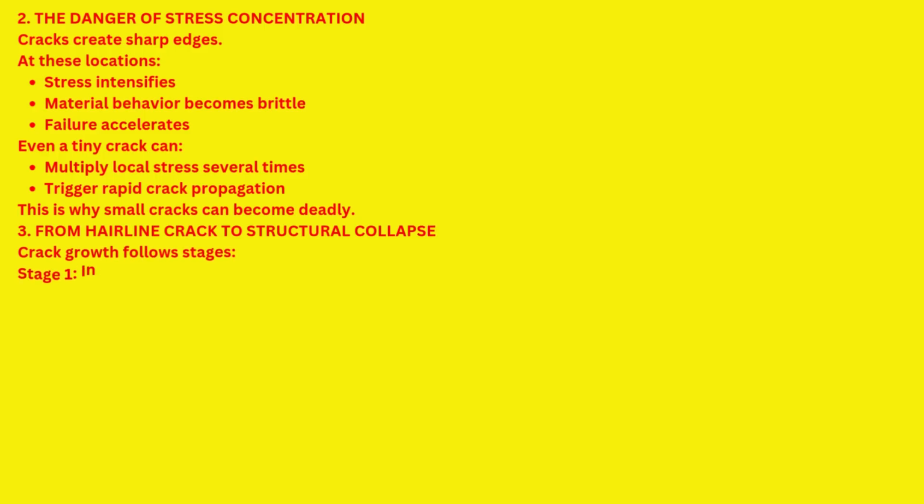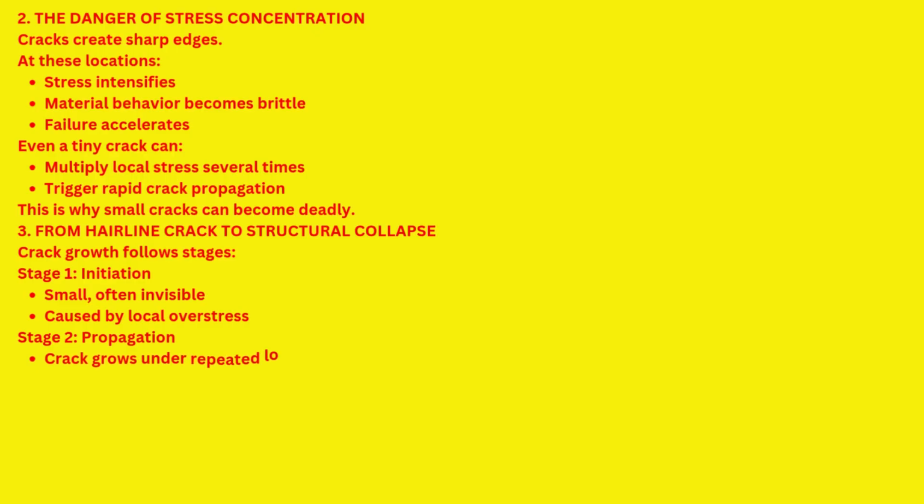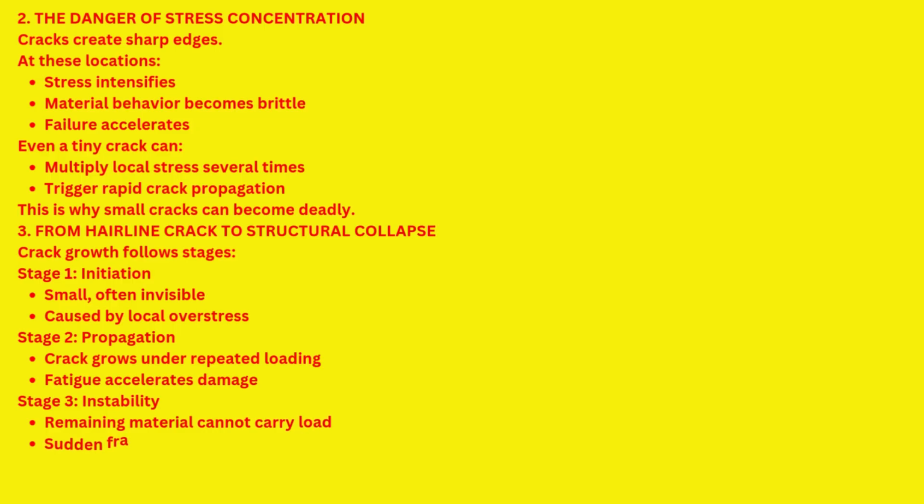3. From hairline crack to structural collapse. Crack growth follows stages. Stage 1. Initiation. Small, often invisible, caused by local overstress. Stage 2. Propagation. The crack grows under repeated loading, and fatigue accelerates damage. Stage 3. Instability. Remaining material cannot carry load, and sudden fracture occurs. Failure appears sudden, but it was years in the making.